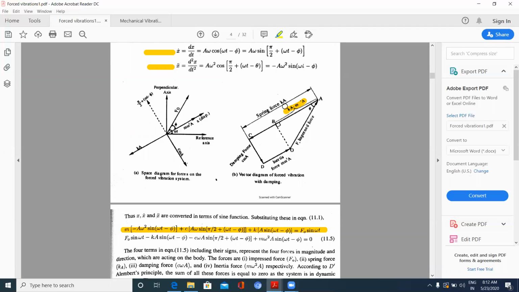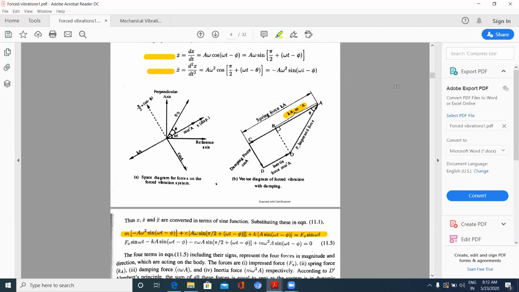K x, or K A. Now check, this is due to the displacement having amplitude A, and the force is the displacement A into spring stiffness K, that is K A.